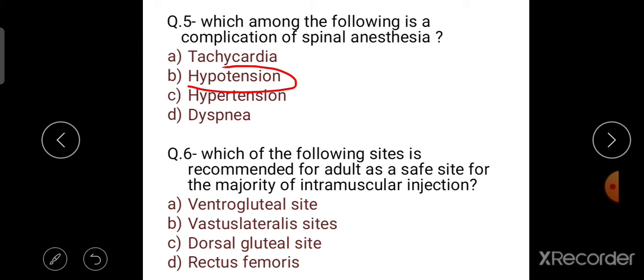Then question number 6. Which of the following sites is recommended for adults as a safe site for the majority of intramuscular injections? The options are ventrogluteal site, vastus lateralis site, dorsal gluteal site, and rectus femoris. So the right answer is the ventrogluteal site. Ventrogluteal IM injections are considered to be safest because this area is free from major blood vessels and nerves.